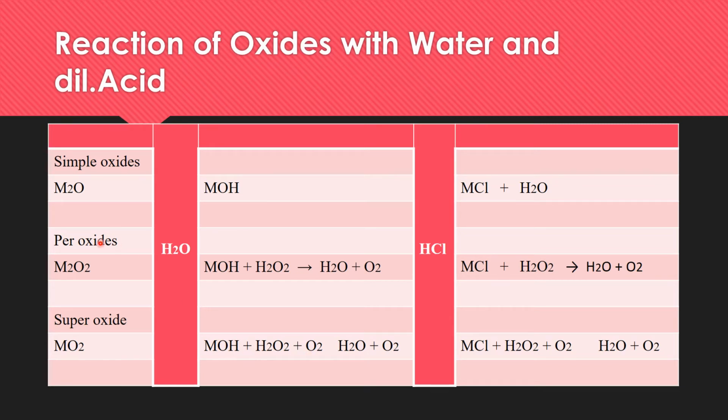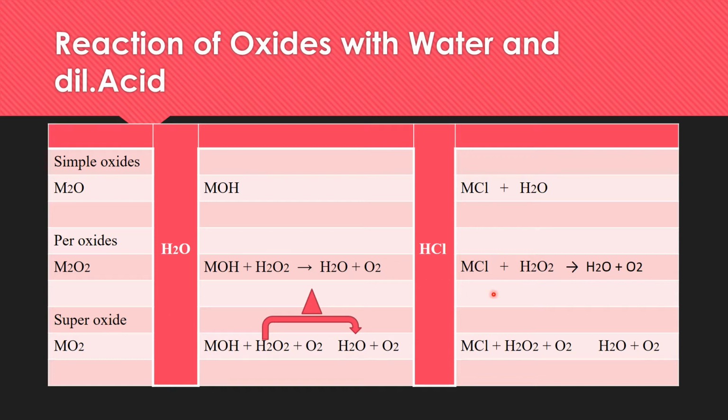You can see here in case of the peroxides, the product is the hydroxide and the hydrogen peroxide. But in case of superoxide, when they react with water, the product is the hydroxide, hydrogen peroxide and oxygen. And again, all these reactions are exothermic, and due to the increase in temperature, this hydrogen peroxide further decomposes into water and oxygen.